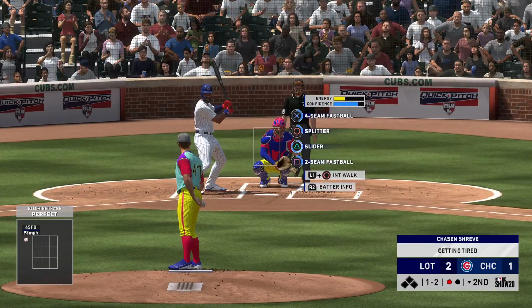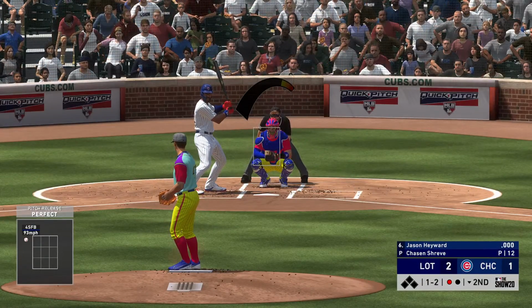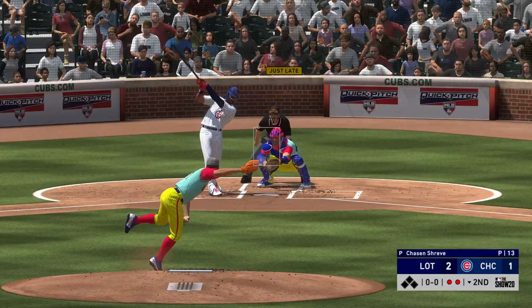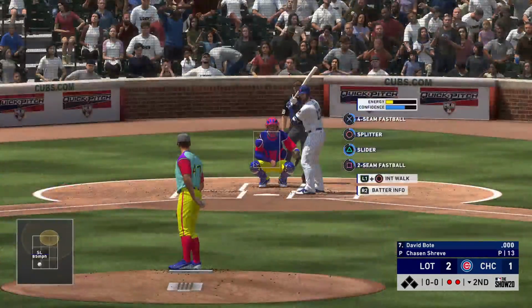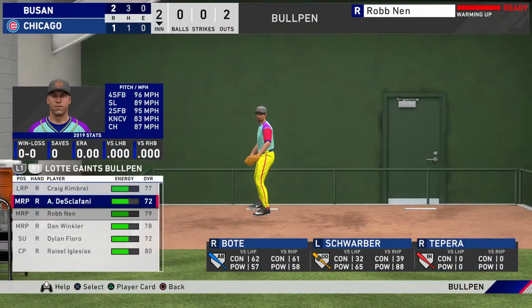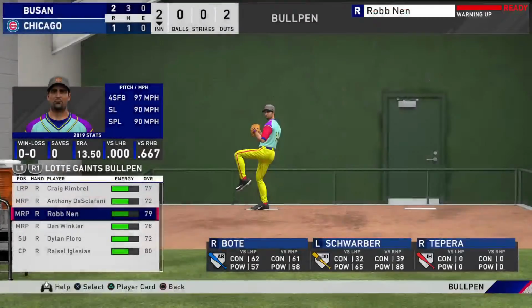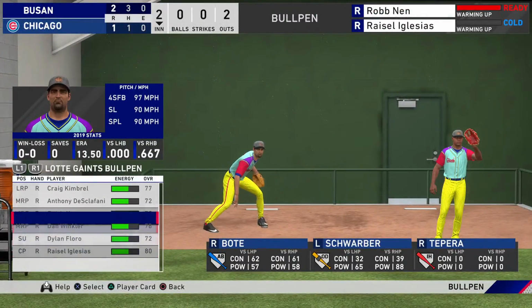Misses inside. 1-2 now. And he strikes him out as well. So make it back-to-back punch-outs here to the first two men he faces out of the bullpen. The second baseman, David Brody.